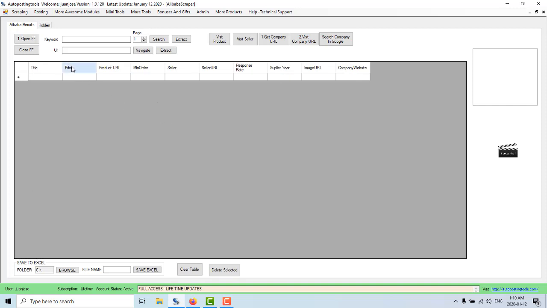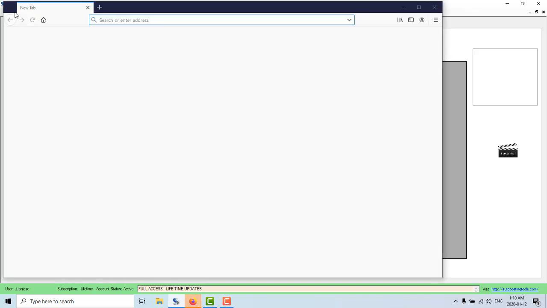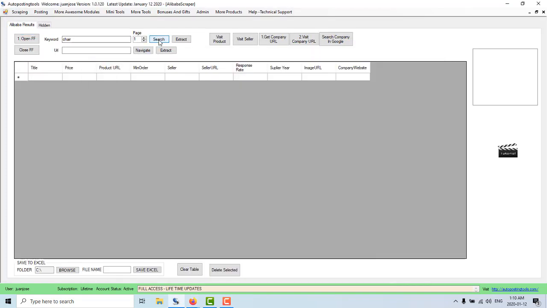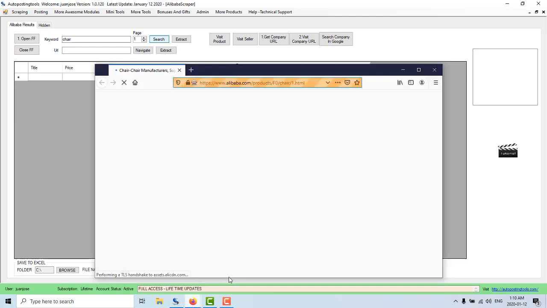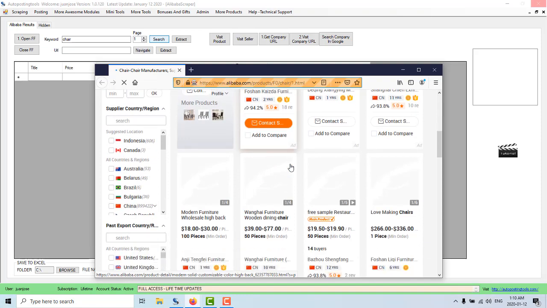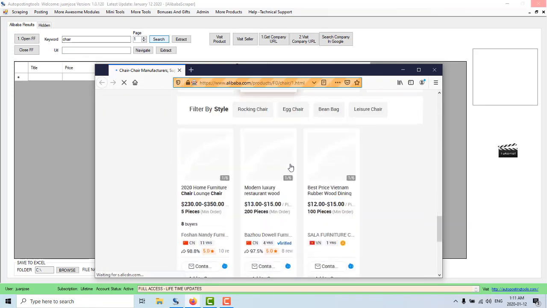To start working with it, you are going to type in here the keyword that you want. In this case, let's say we're looking for chairs. We click on Open Firefox, and basically we're going to open it. Once we finish, there is a button there to close it as well. And here, let's say we search for the chair. This is going to go and look for chairs. So you can see here are all the different chairs.